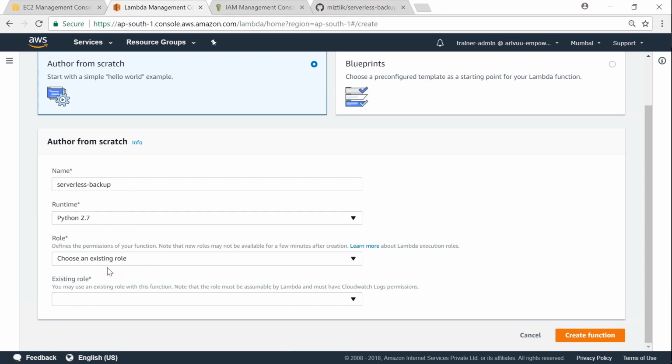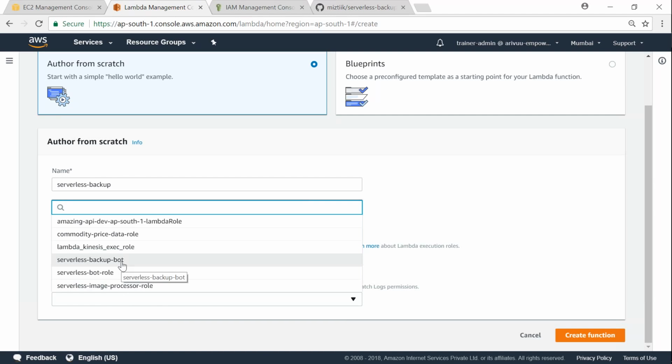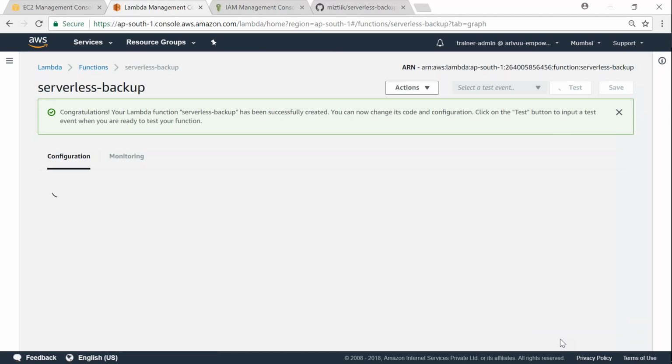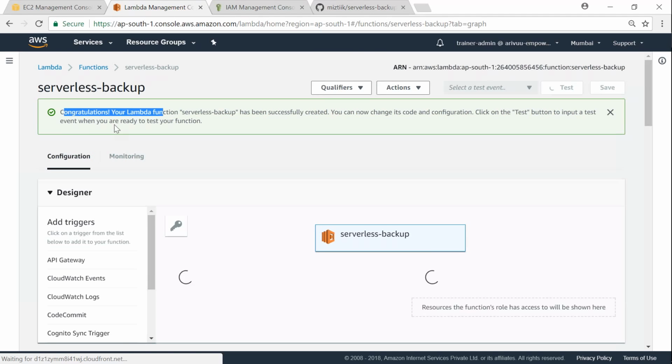And remember, we created the Lambda role. So let us go ahead and choose the existing role itself. And I want to choose the one called serverless backup bot. And click on create function. So it's going to take in all the parameters we set in. It says congratulations. So where do I paste my code? So let me close this one.